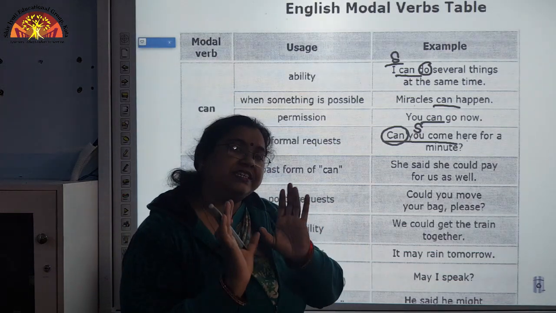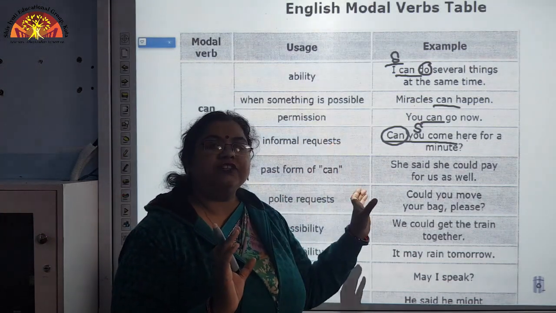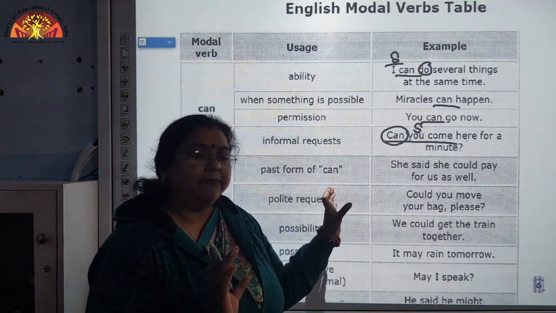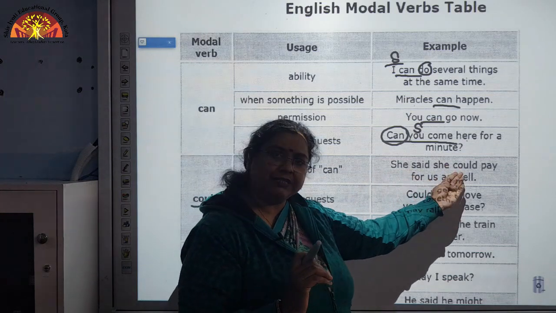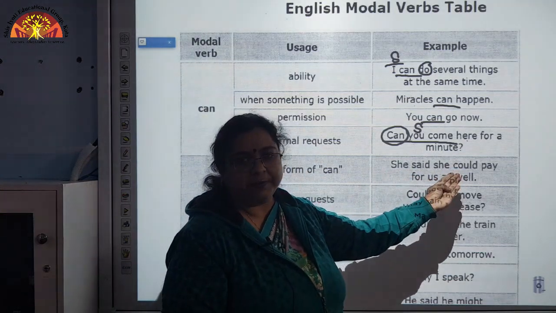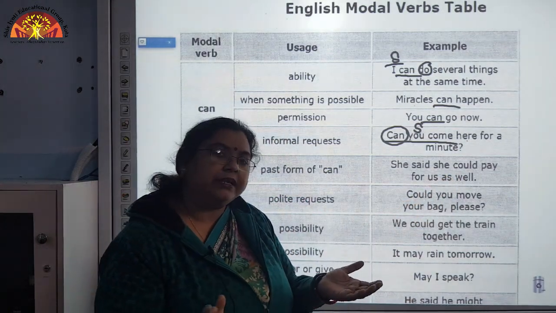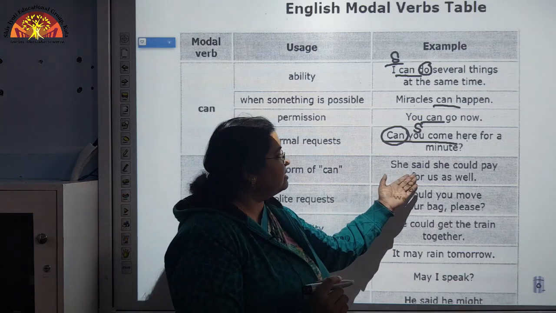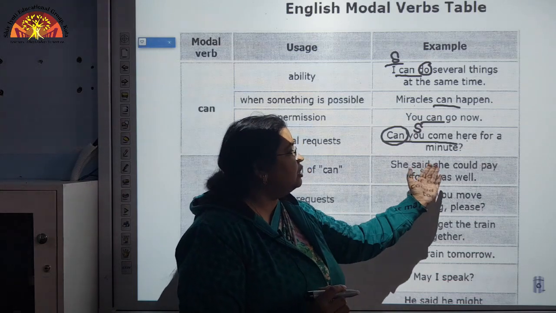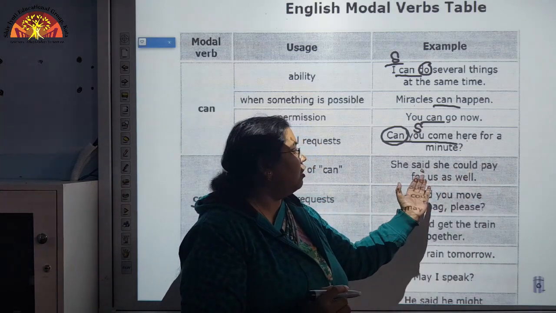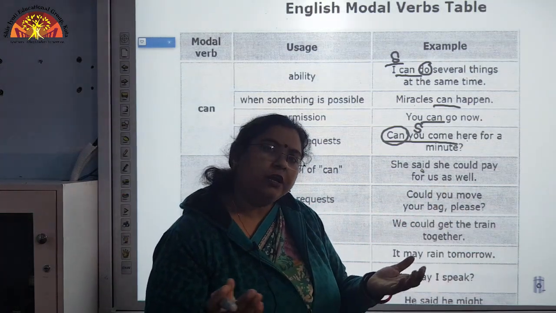This was said some time ago, in the past. So to represent the past tense and the ability aspect, we use the past form of can, that is could. She said, that means it is in the past, and she could pay for us as well, showing the ability.